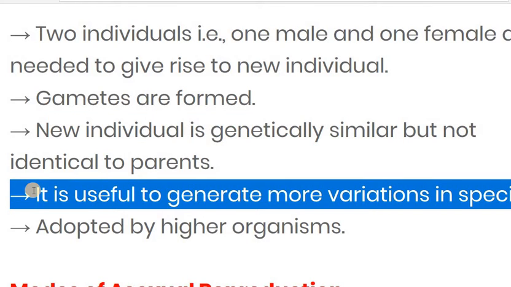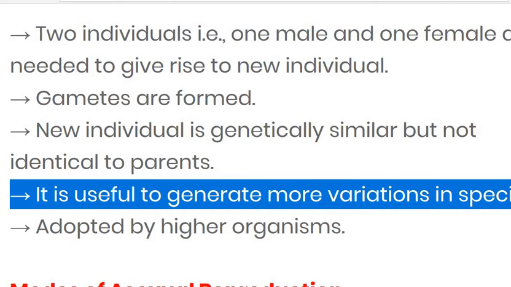Next one, it is useful to generate more variation in the species. As I told you, there is a lot of chance of variation in sexual reproduction, because in sexual reproduction there is fusion between the male and female gametes, so both characters are fused with each other and then that character is transferred to the next generation. So the chance of variation is more as compared to asexual reproduction. So it is useful to generate more variation in the species.